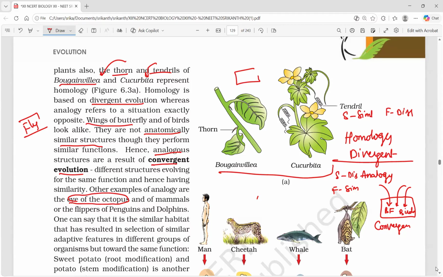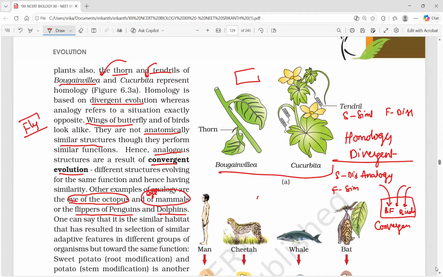Eye of octopus and eye of mammals, and the flippers of penguin and dolphin. Penguin is a bird, dolphin is a mammal. What is common in them? They are anatomically dissimilar, but the function is the same: flippers for swimming, but their anatomical structure is different.